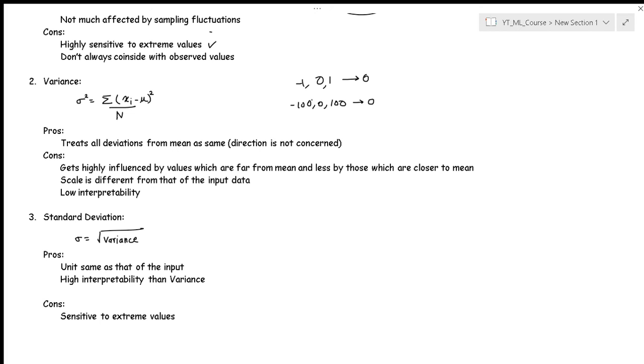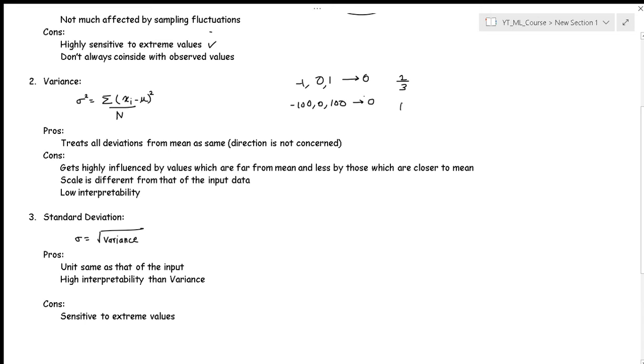In order to understand how much the values are away from the mean, we need something called variance, okay? So variance helps us understand how far away the values are from the mean. If you take the variance over here, it will be just 2 by 3, but here the story would be different.